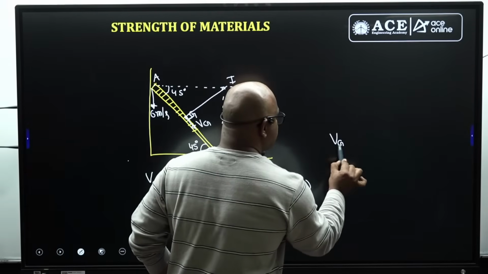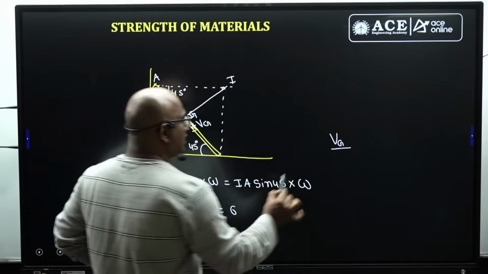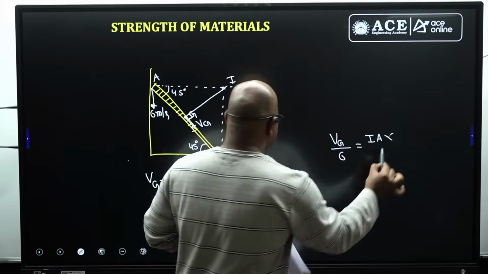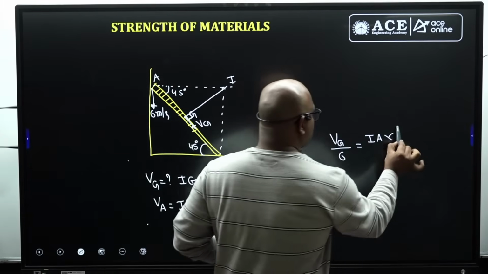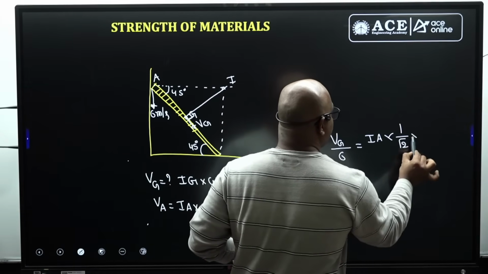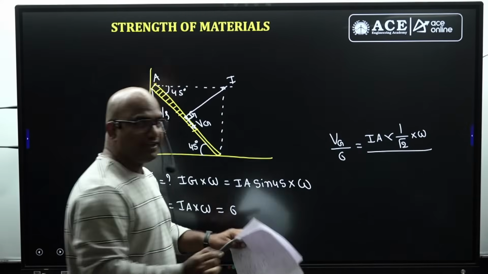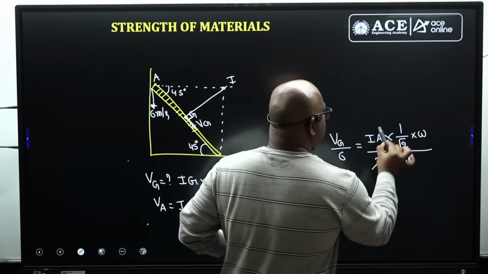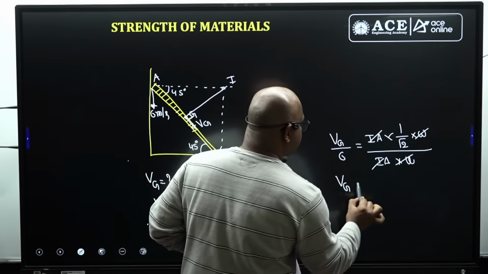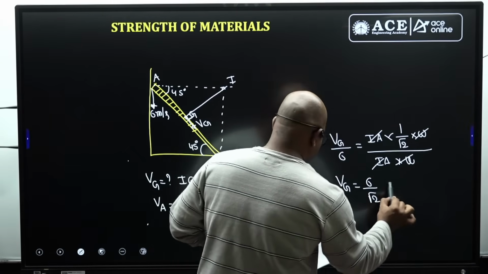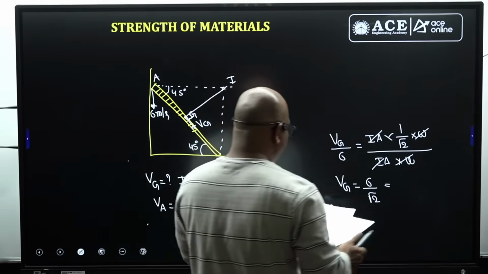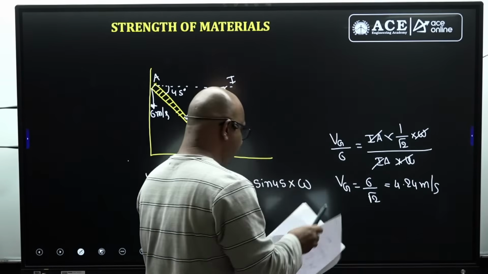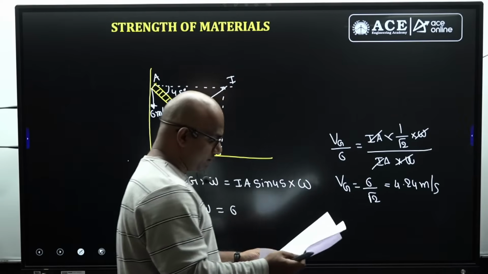VG by VA means VG over 6 equals IA into sine 45, which is 1 by root 2, into omega, divided by IA into omega, guys. These two get cancelled. So VG equals how much? 6 by root 2, sir. So how much is this answer, guys? 4.24 meters per second, guys. I hope you understood, sir.